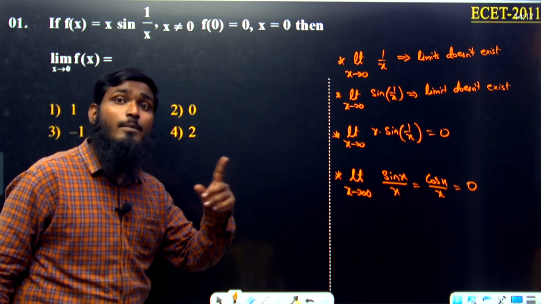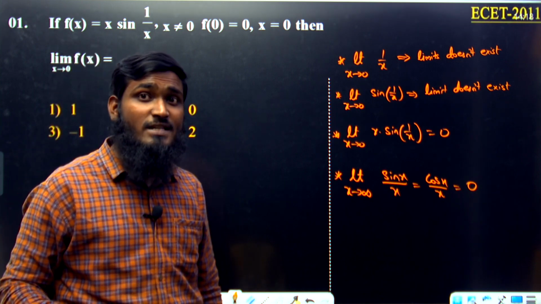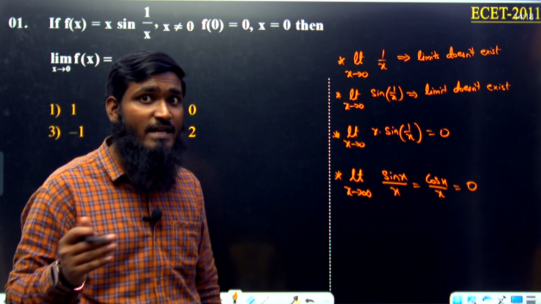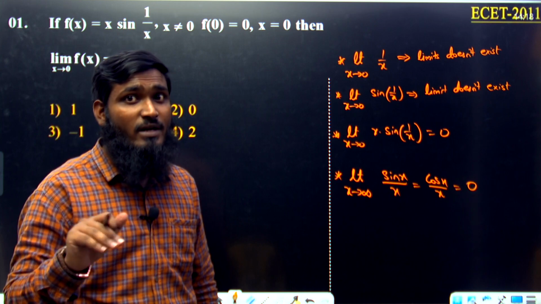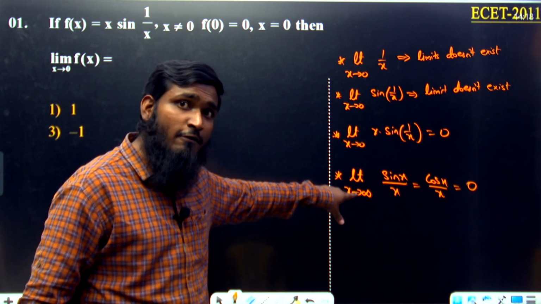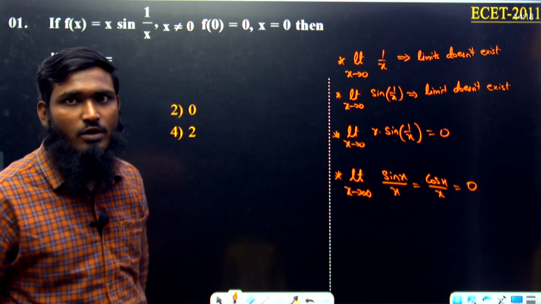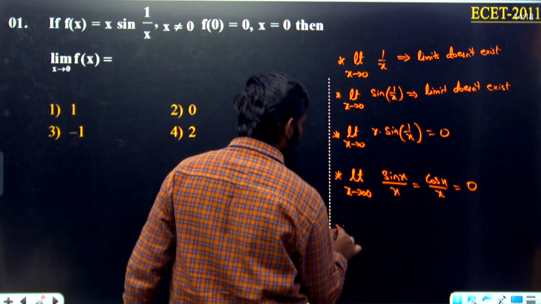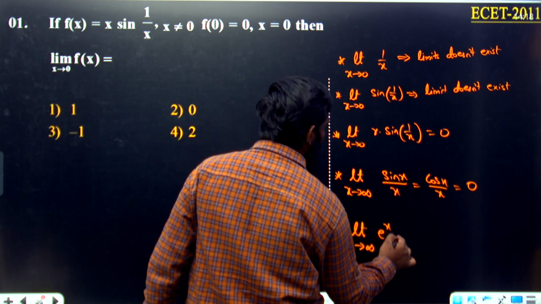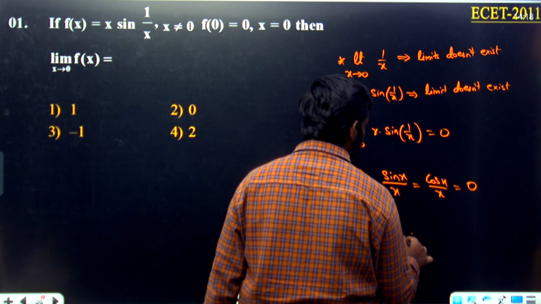Limit x tends to 0, sin x by x is equal to a. Limit x tends to 0, tan x by x is equal to a, sin ax by sin bx is equal to a by b, tan ax by tan bx is equal to a by b, sin ax by tan bx is equal to a by b, tan ax by sin bx is equal to a by b. That is correct. But if you have limit x tends to infinity, sin x by cos x or cos x by sin x, then the answer will be equal to 0. Now similarly, if you have limit x tends to infinity, e power x, we have taken e power x, so e power x means infinity.